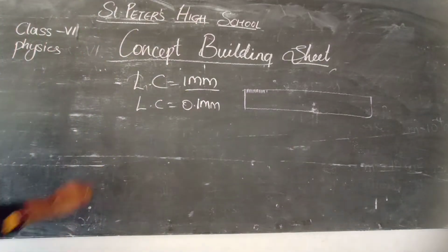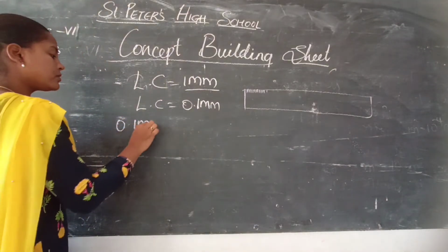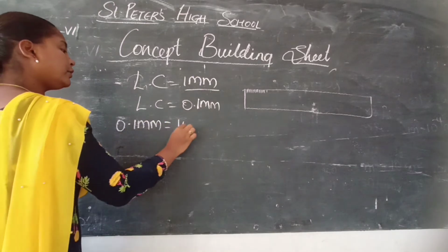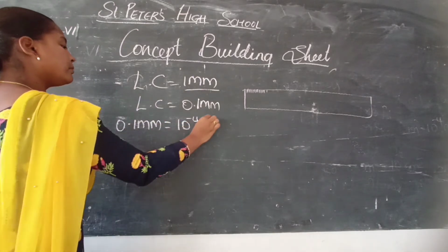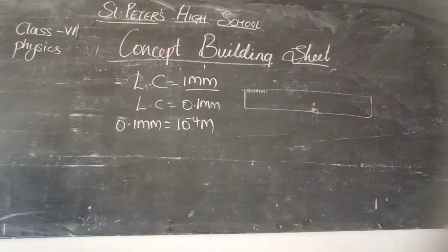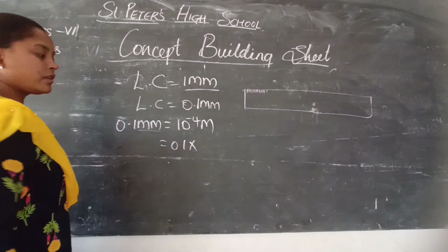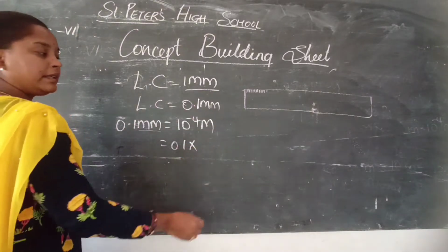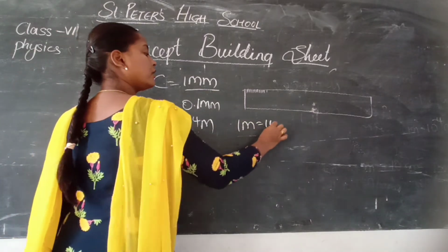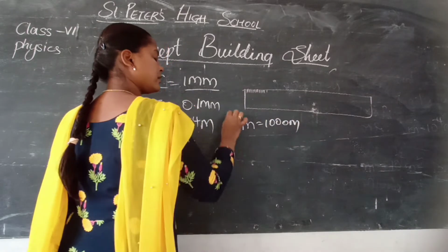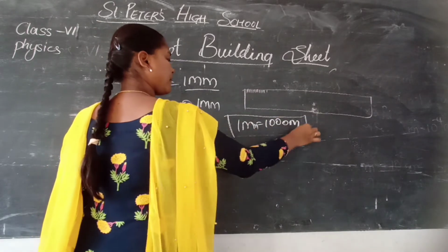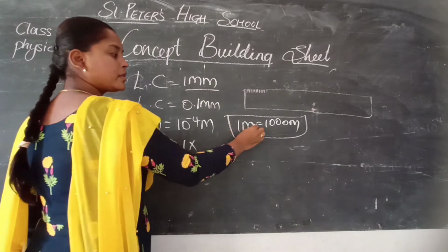So here 0.1 millimeter is equal to 10 to the power of minus 4 meters. How do we get 10 to the power of minus 4? That means 0.1 into 1 millimeter is equal to 1 millimeter into meters. 1 meter is equal to 1000 millimeters. Yes or no?